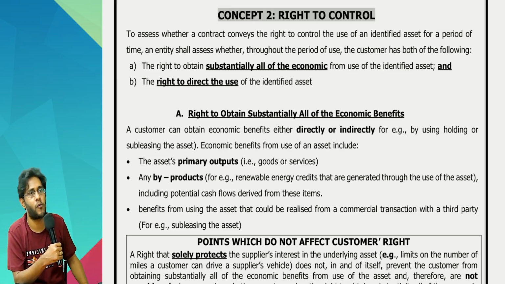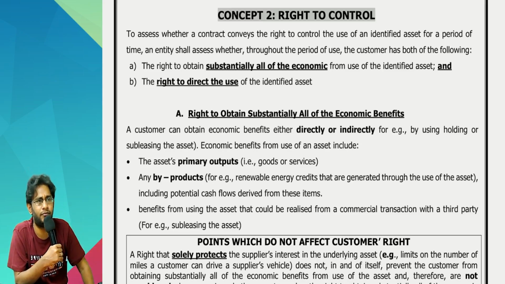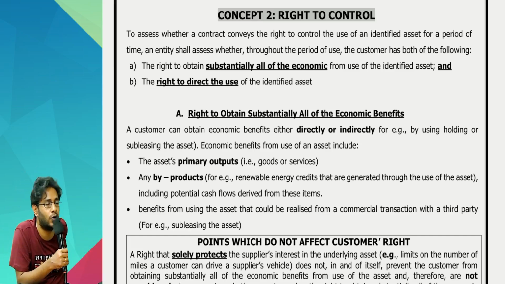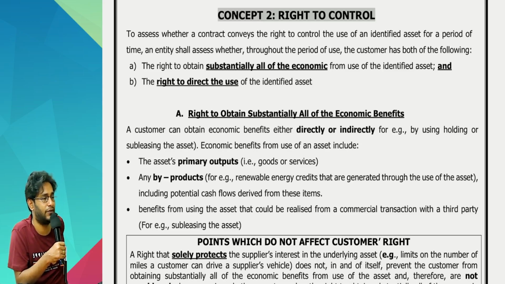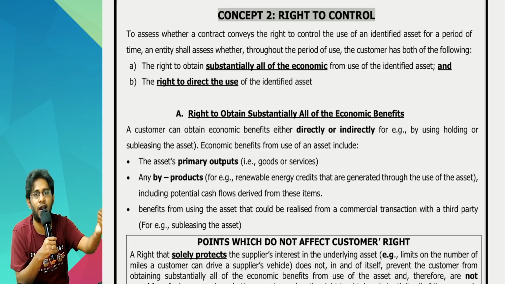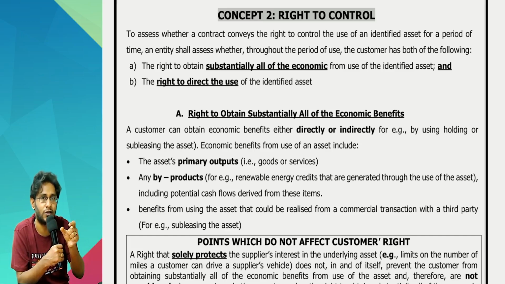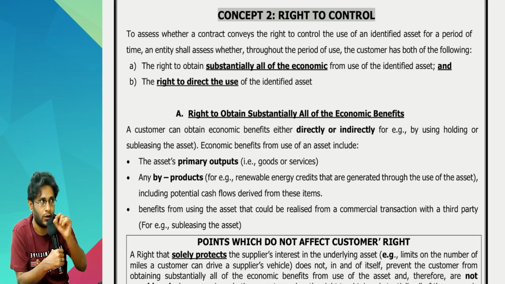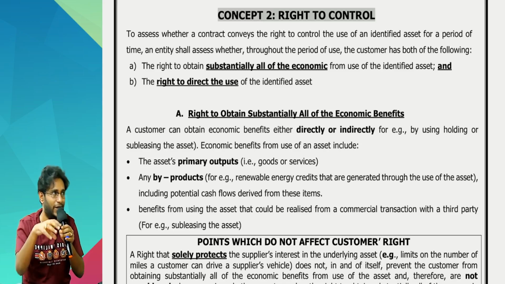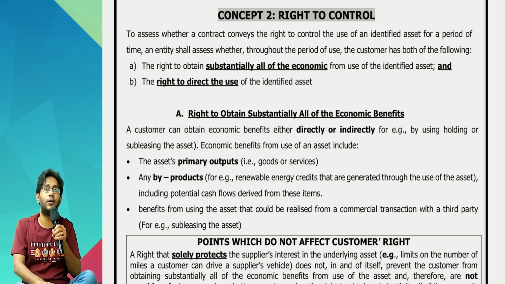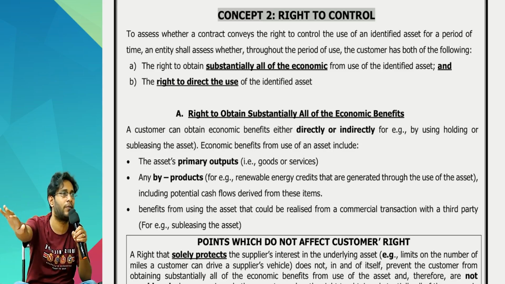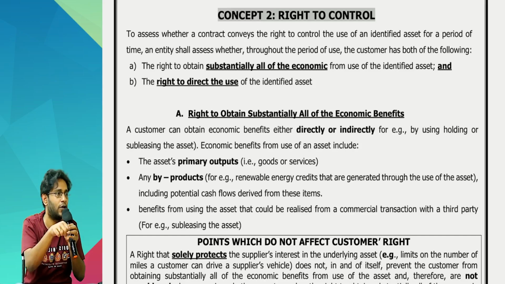What is the definition of an asset? Basic, from CA entry level you were studying this. Asset is a resource controlled by the enterprise as a result of past event from which future economic benefits are anticipated to be earned. So in the asset definition, control is there in a word. Future economic benefits is also a point. If you read control and future economic benefits, what it means is you should have power to obtain all the benefits from the asset to your entity only. At the same time, you should have the power to stop others from enjoying the benefit of the asset. That is actually called as control.